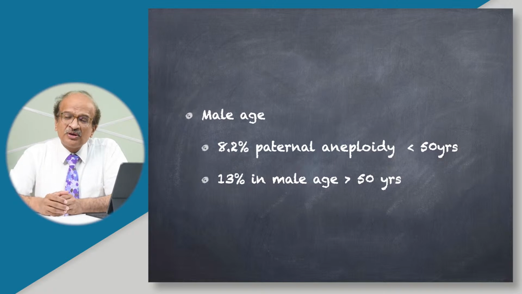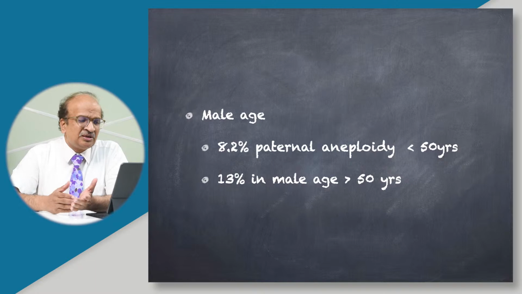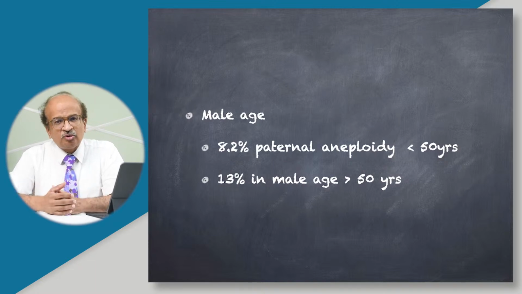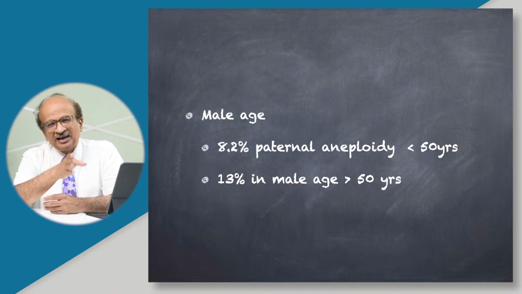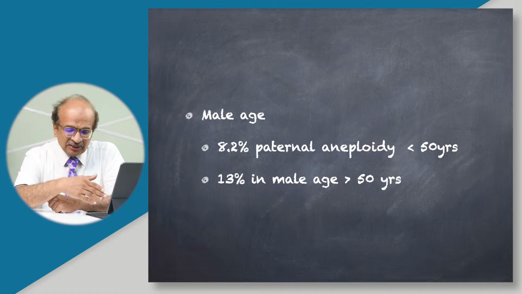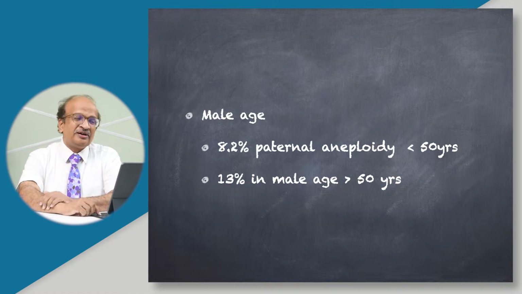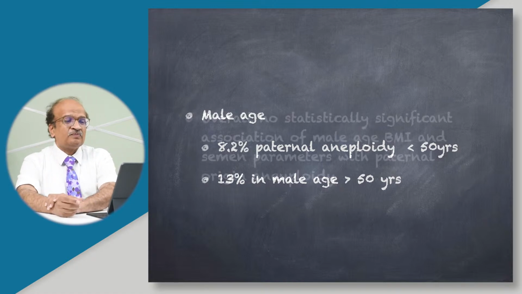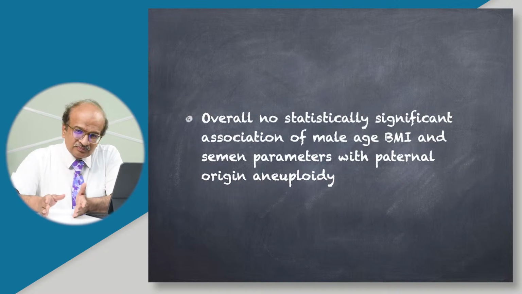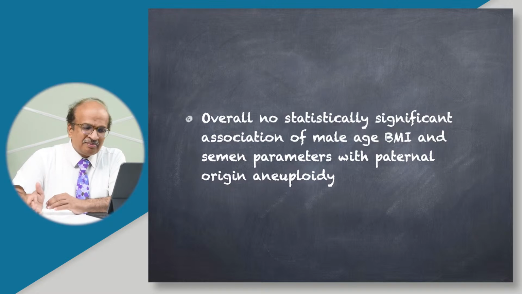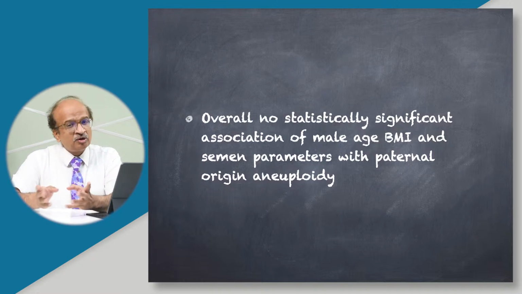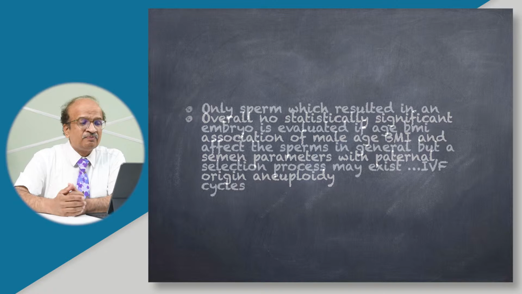What about the age? Yes, age did correlate. In men less than 50 years, the paternal aneuploidy contribution was 8.2%. In men beyond 50 years, it was 13%. But probably, having a cutoff of 50 years is not something we desire in our study, so I don't think this particular inference is of any clinical relevance to our day-to-day practice. Overall, there is no statistically significant association of male age, BMI, and semen parameters with paternal origin of embryonic aneuploidies.